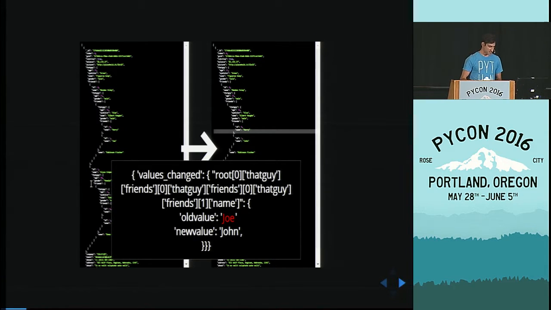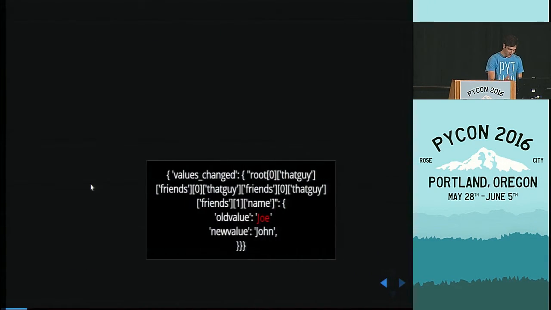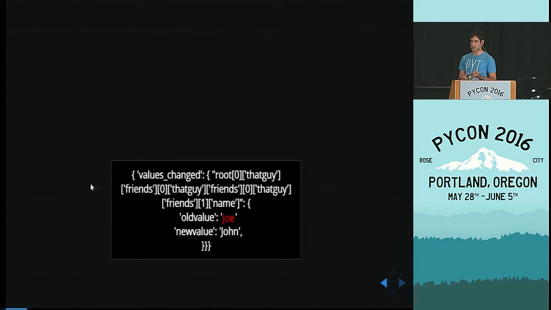So root index 0, that guy friends 0, that guy friends 0, that guy friends 1. Name changed from Joe to John. How complicated is that? Well, our goal here is to get to a result like this, and we try to do that on different types of objects, and see what we can learn from it.